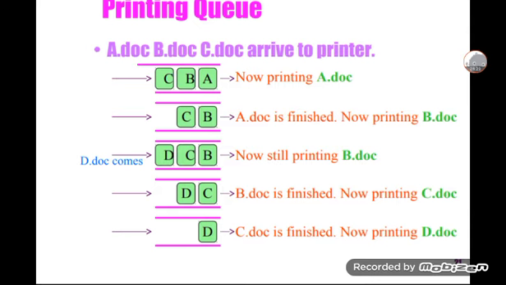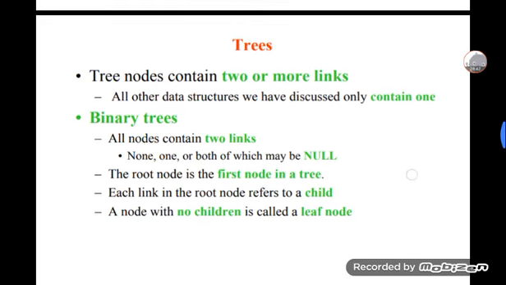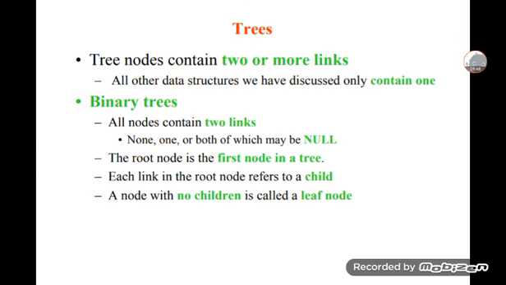C document is finished. Now printing D document. Now printing the document D only. This is a simple example for a printing queue, a queue example for printing. This is the queue example. After that, I am going to discuss trees.